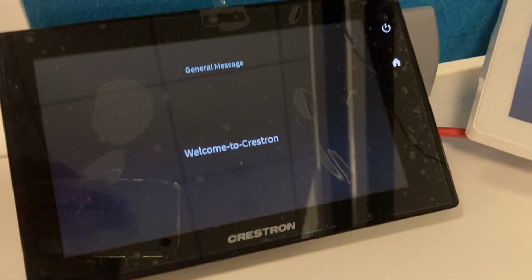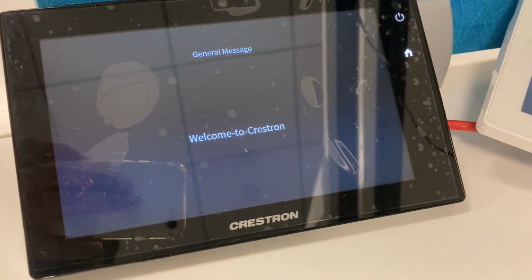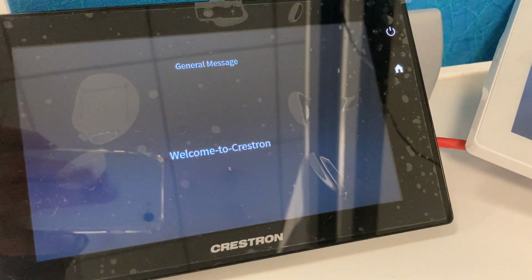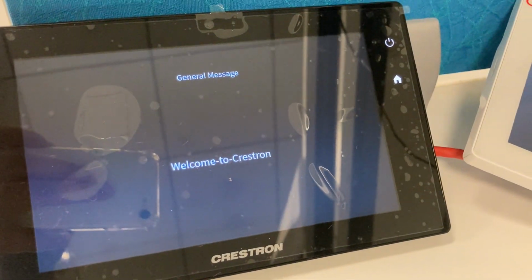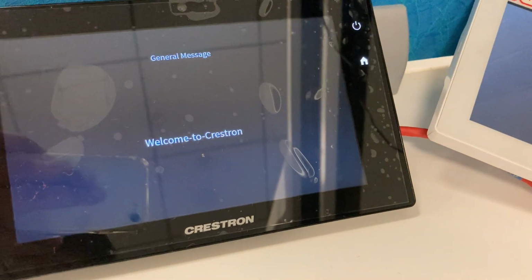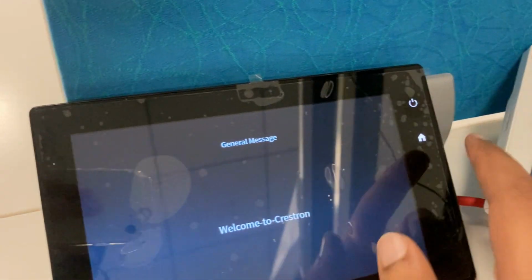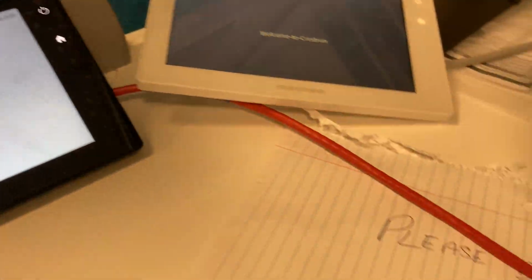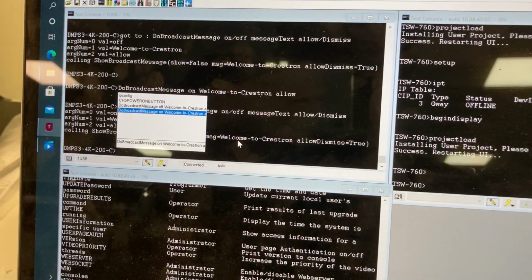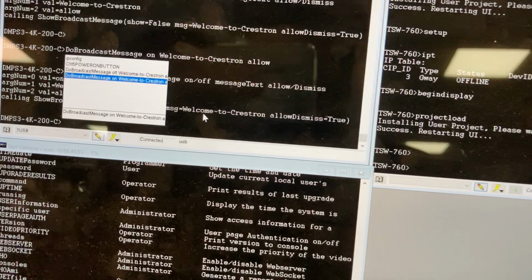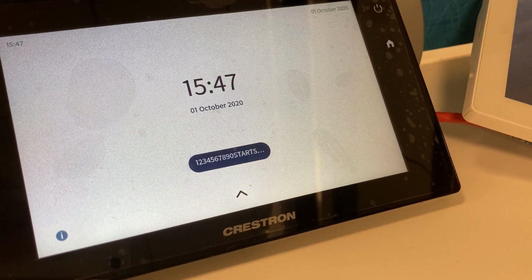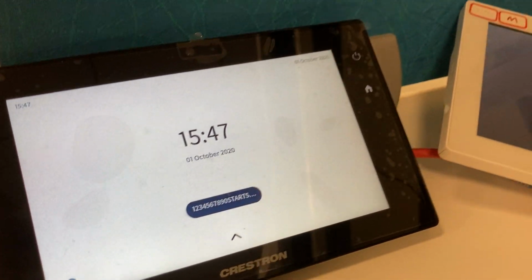and we just enable it. Now the screensaver mode comes and goes, and when the screensaver mode goes, we see the broadcast message. Now what we do is we just click on home, it goes back, and I turn on the broadcast message again, but I see here the broadcast message doesn't come up once home is clicked.